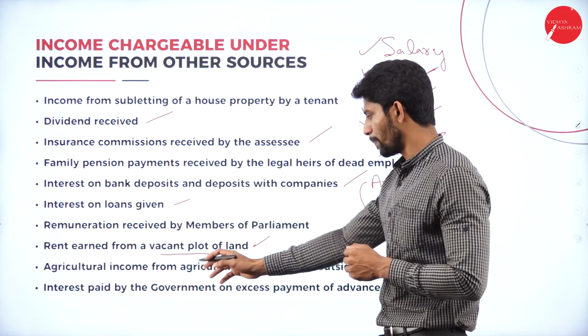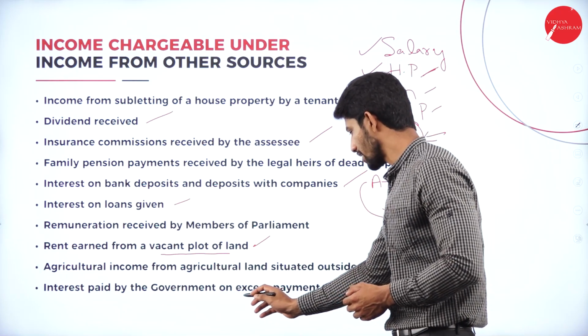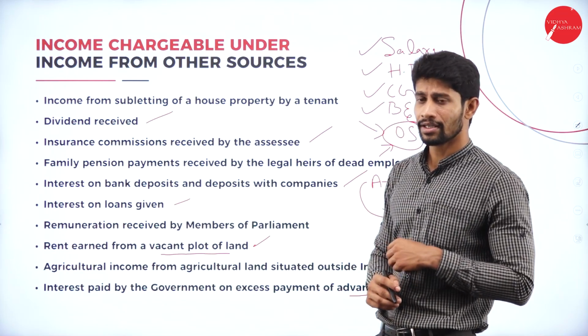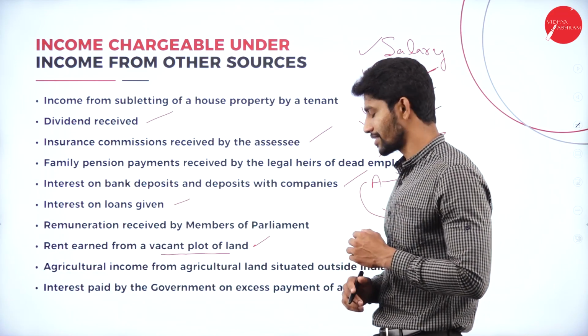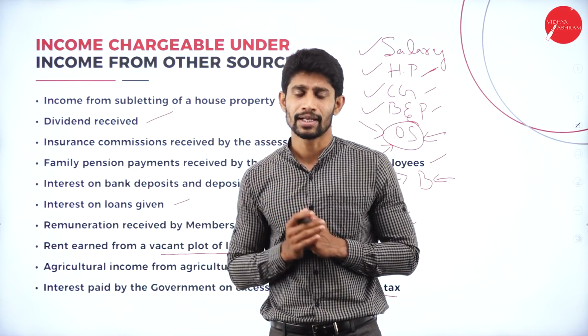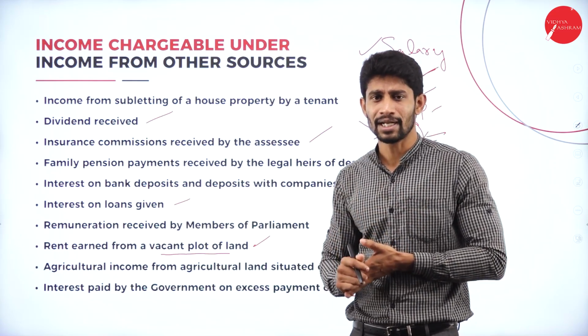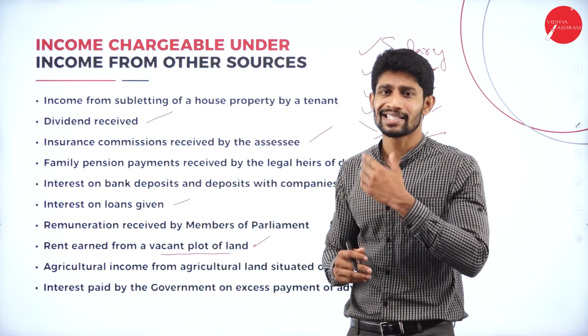Next, interest paid by the government on excess payment of advance tax. So you are supposed to pay advance tax to the government. At the time of paying advance tax, you paid an excess amount.